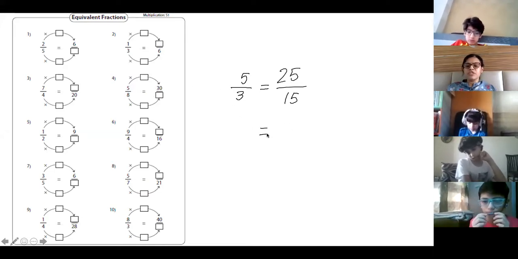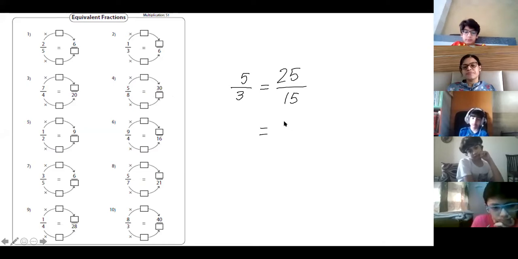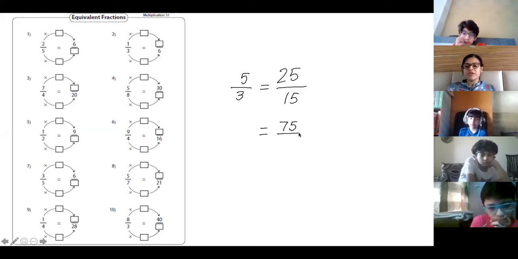Wait, one more question, Juveria. Just solve this question. Ma'am, I also didn't understand the opposite fraction. I am giving you the opposite one. Okay, next question. Aisha Aga and Juveria, both, you just find out the answer and then tell me what is the answer.